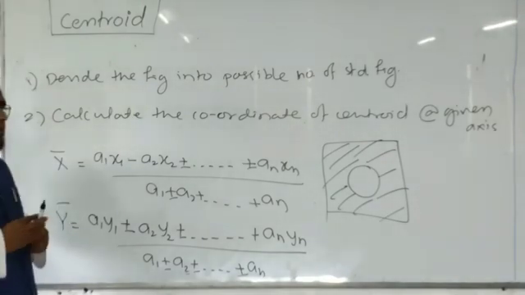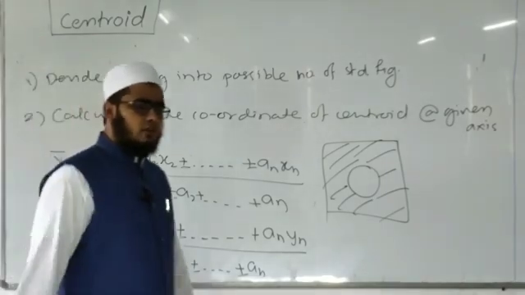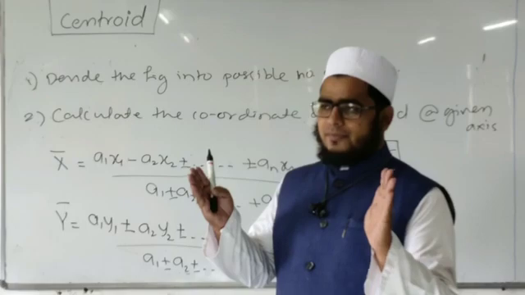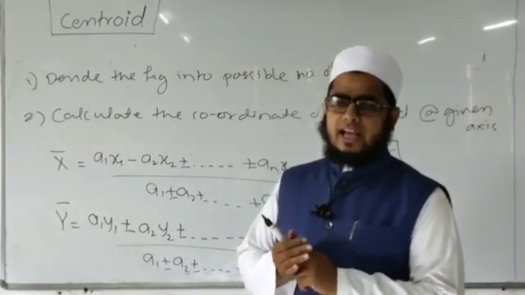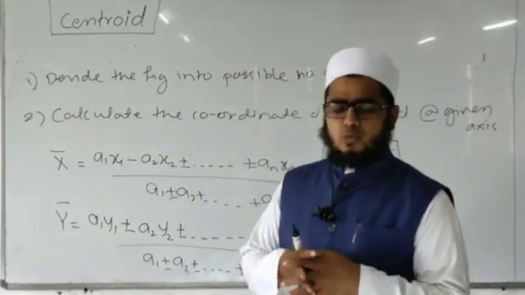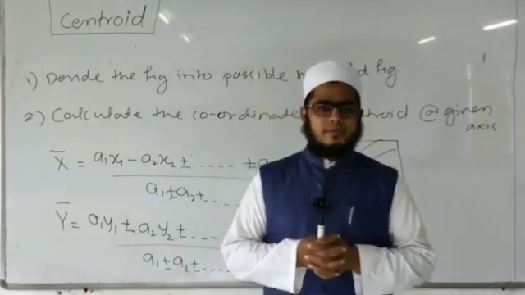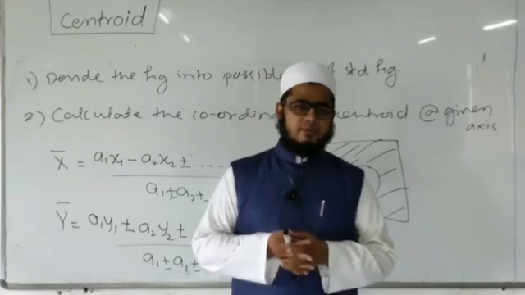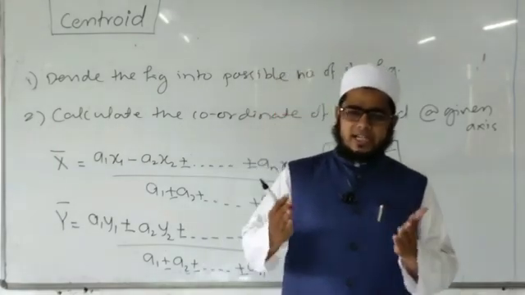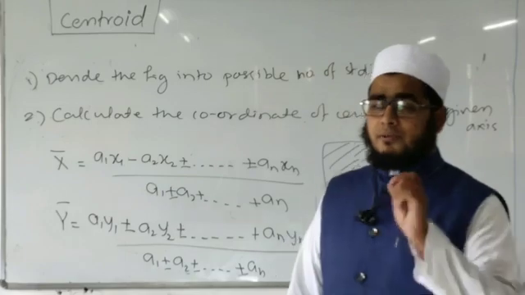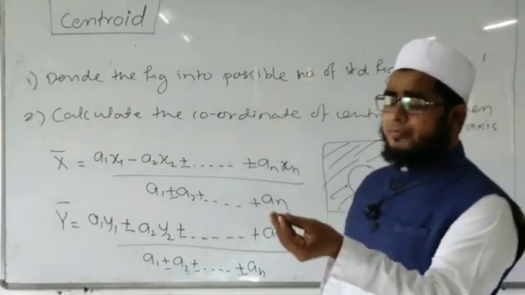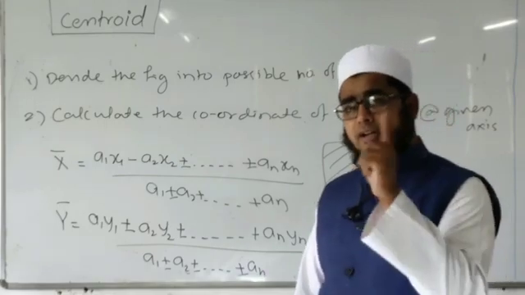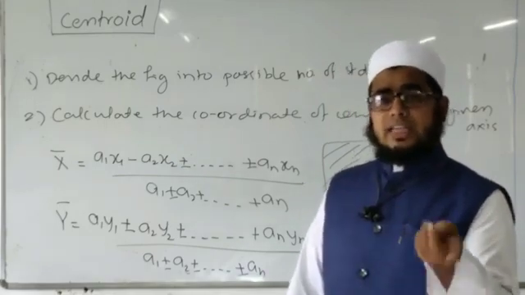I will repeat the steps for how to calculate the centroid. For calculation of the centroid, first we will see the irregular figure and divide it into a possible number of standard figures. It may be 1, 2, 3, 4, 5 or n number. After splitting into standard figures, we will find the area, x coordinate and y coordinate of the centroid of each standard figure with reference to the given axis.